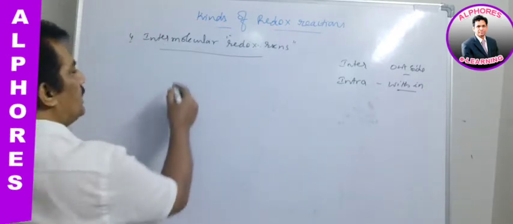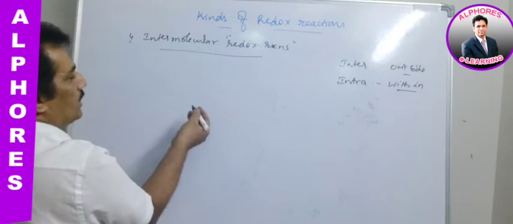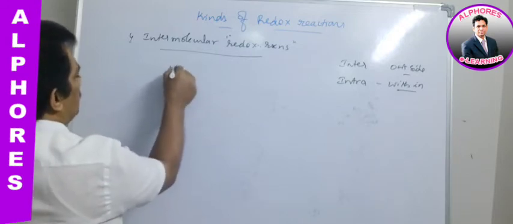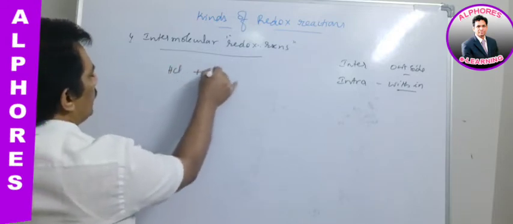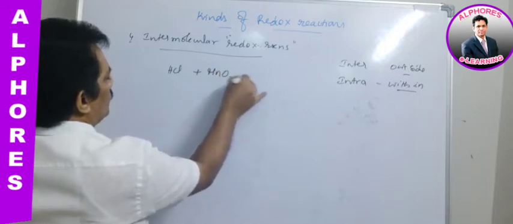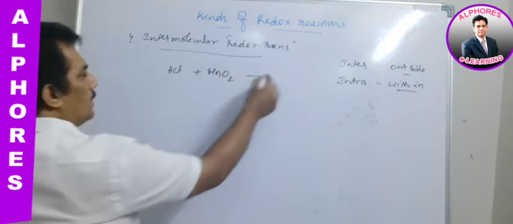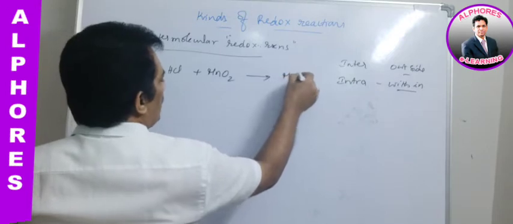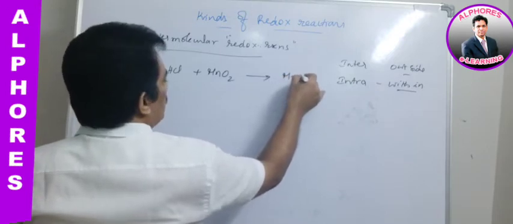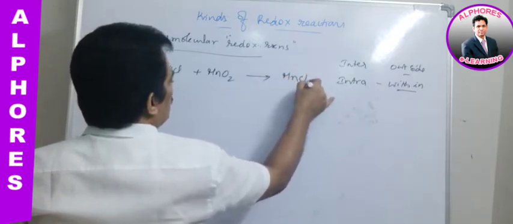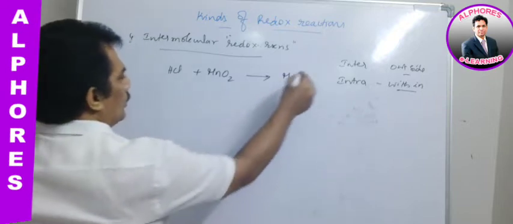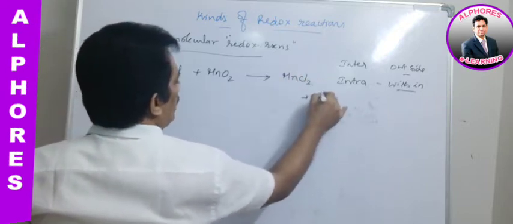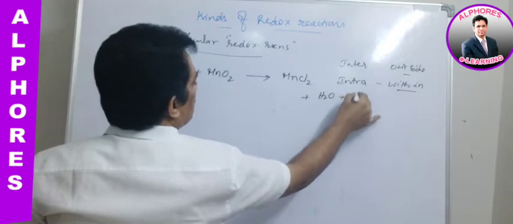Let me give an example here. If we consider HCl reacting with MnO2, we get MnCl2 plus H2O plus Cl2.